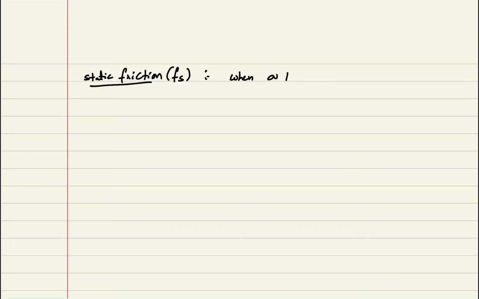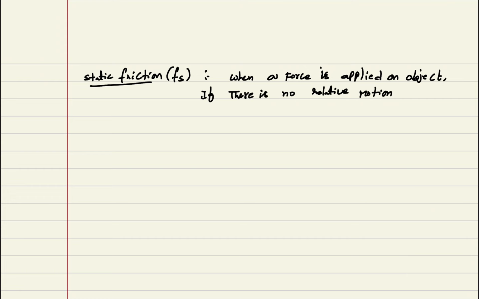When a force is applied on an object, if there is no relative motion between the surfaces, the friction that exists is static.